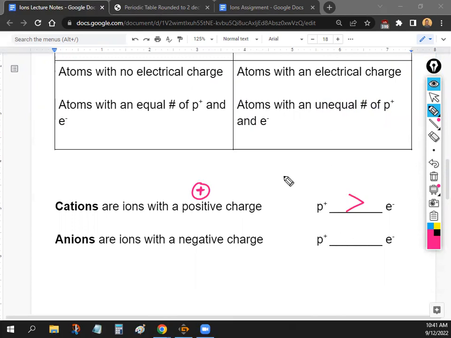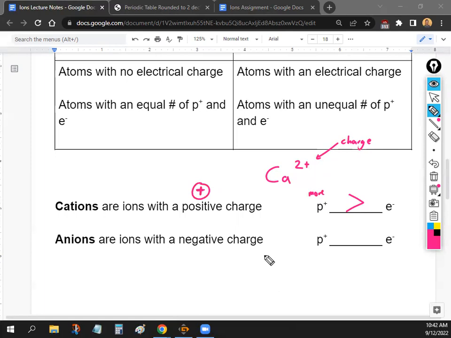Okay, so for example, if you see an element that looks like this, so this is one example, Ca2+, this number on the top right is going to be the charge. If you ever see a positive number on the top right, it means there are more protons than electrons, okay? So just keep that in mind.